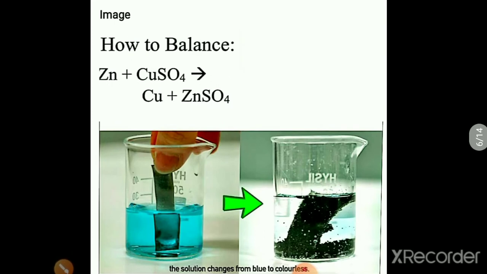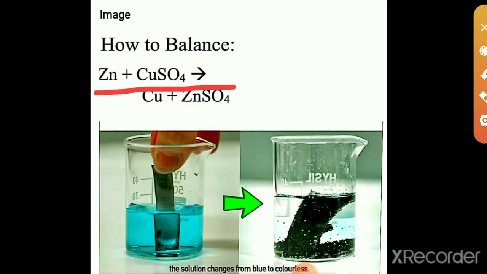Another example of displacement reaction. Zinc plus copper sulfate. Compared to zinc, copper is less reactive.